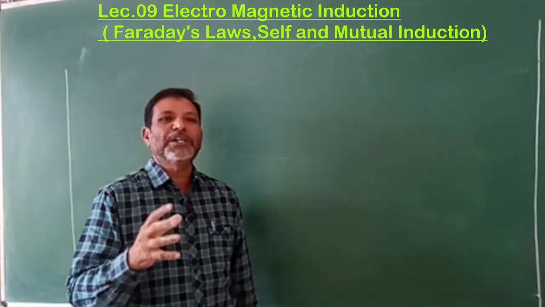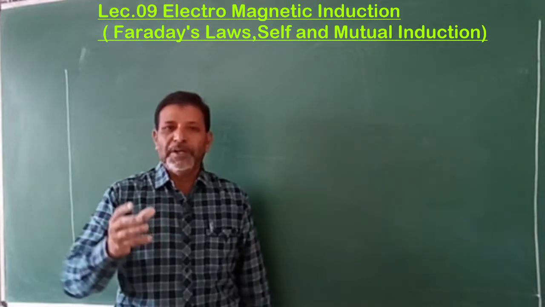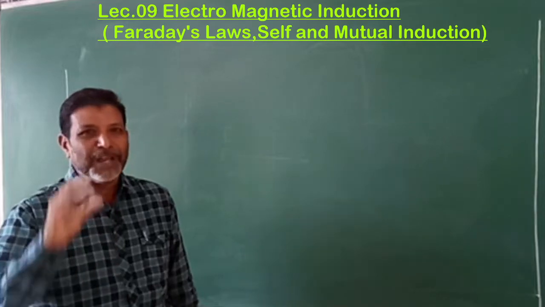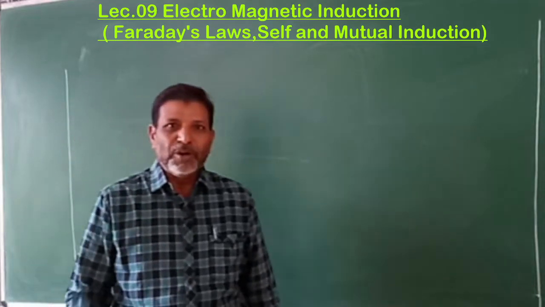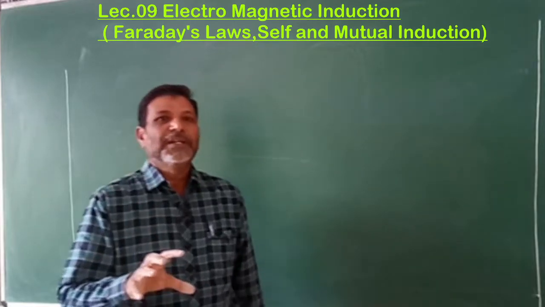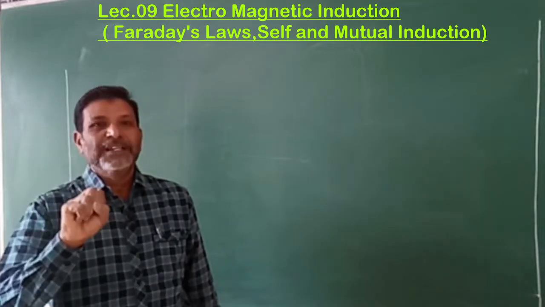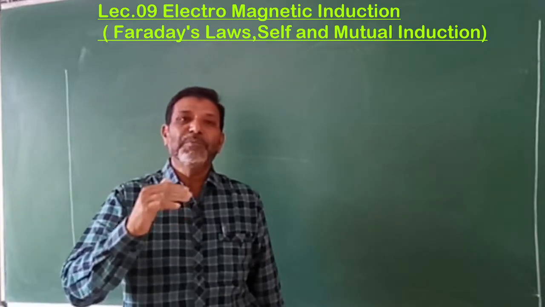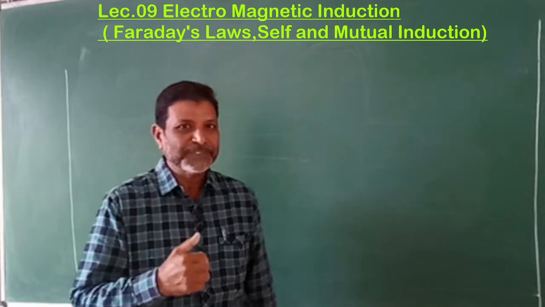If I recall that one, it is the coil and magnet experiment. How many of you remember about this experiment, I don't know, but the basic concept in electromagnetic induction is how to get the current by using the magnetic field, isn't it?